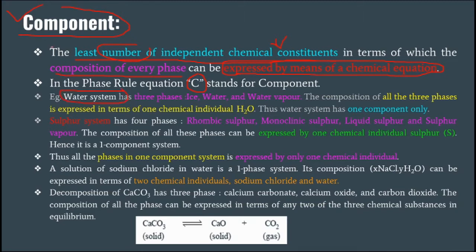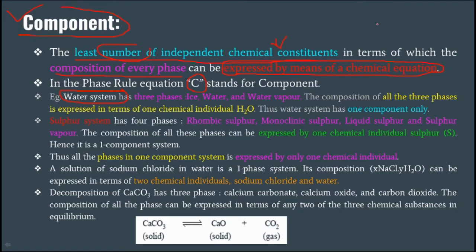The definition says that it is the least number of independent chemical constituents in terms of which the composition of every phase can be expressed by means of a chemical equation. Means each phase composition will be expressed by a chemical equation, and that is simply called a component.